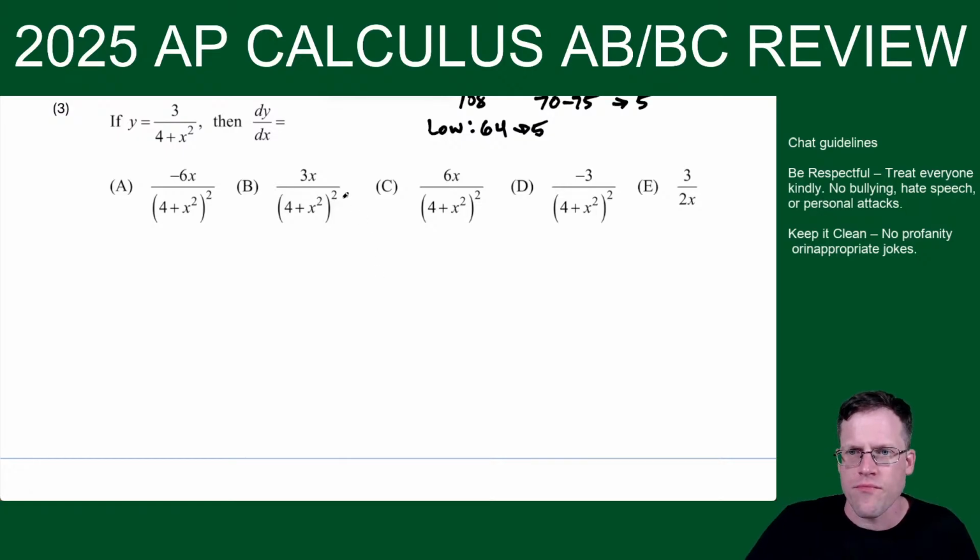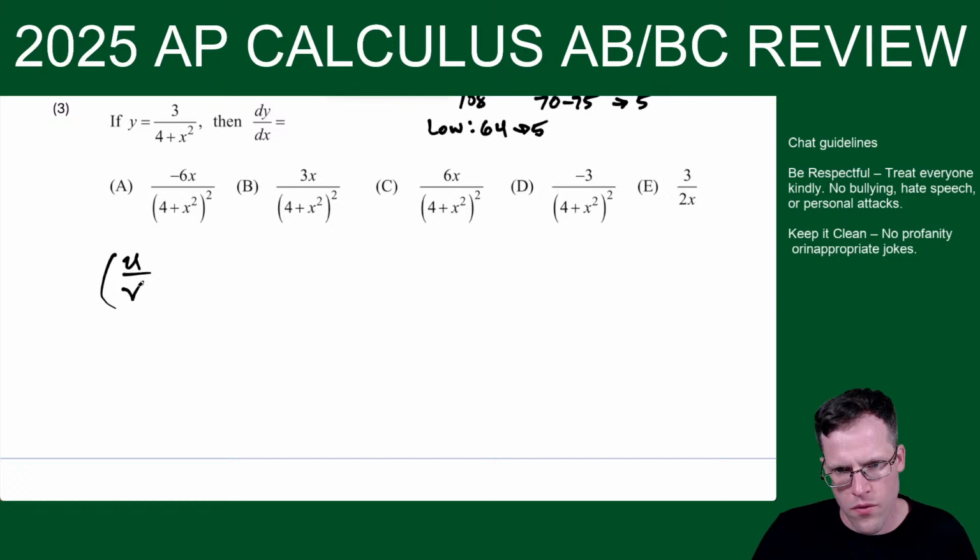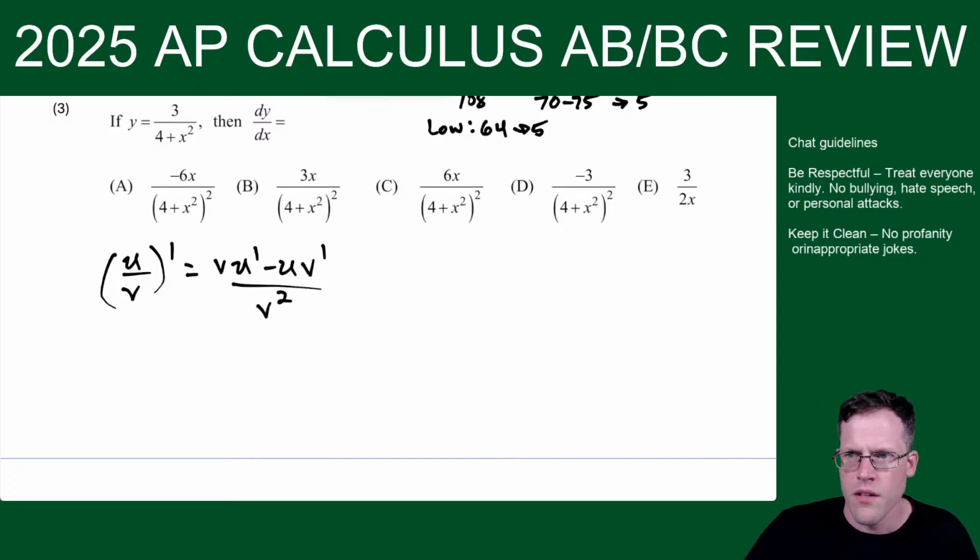All right, so next up here, this one we could do quotient rule or we could do chain rule. How about we practice quotient rule? So u over v prime is vu prime minus uv prime over v squared. So this will have u here and v here.